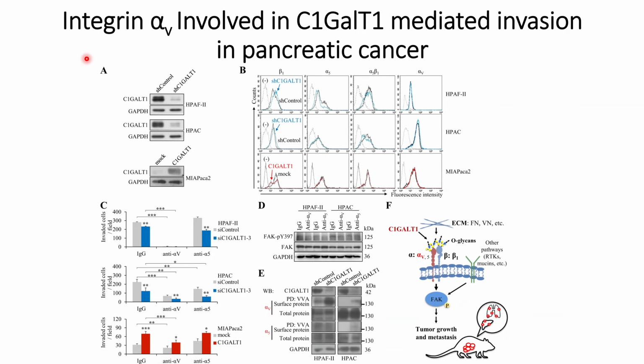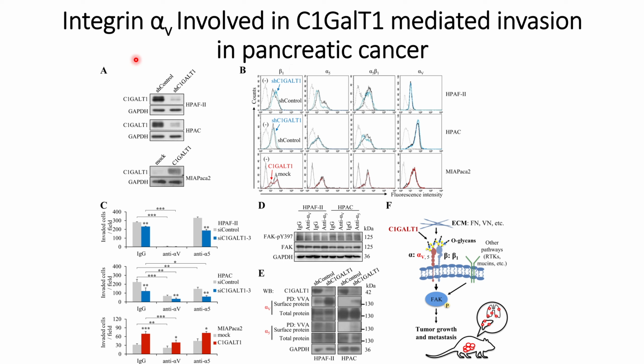In this video, we will discuss how integrin alpha V is involved in C1GalT1 mediated invasion in pancreatic cancer cells. So far, we have understood in our previous videos that C1GalT1 knockdown affects the glycosylation profile on the alpha V, alpha 5, and beta 1 domains of the integrins. So, in this video, we will understand how alpha V, out of these three domains that we have discussed in the previous videos, plays an important role towards C1GalT1 mediated invasion in pancreatic cancer cells.